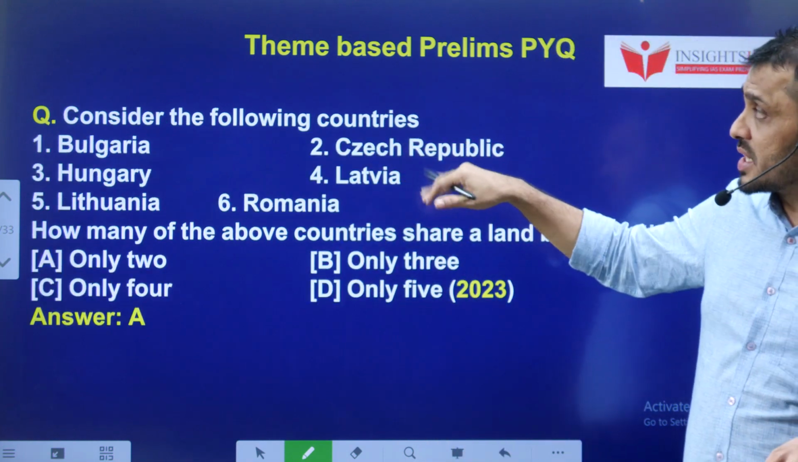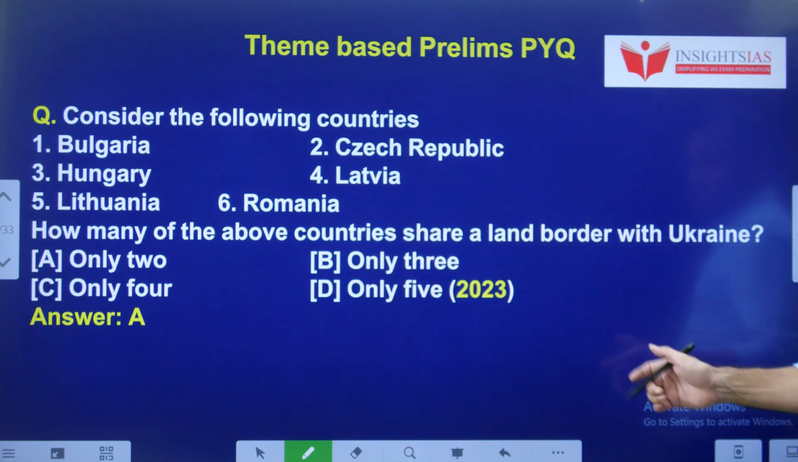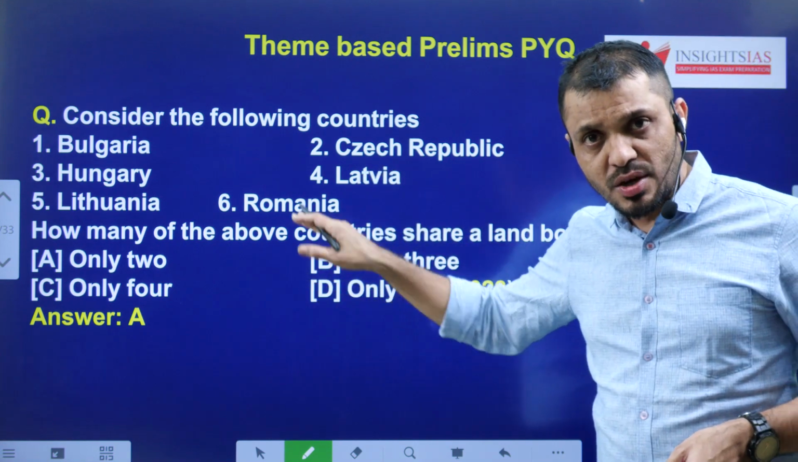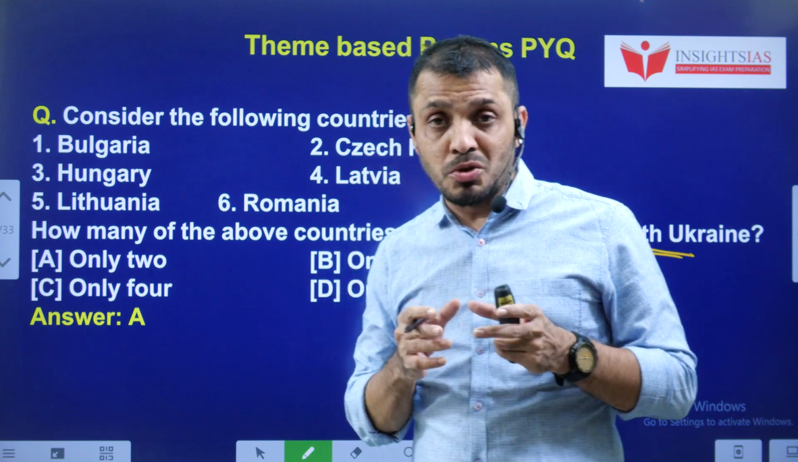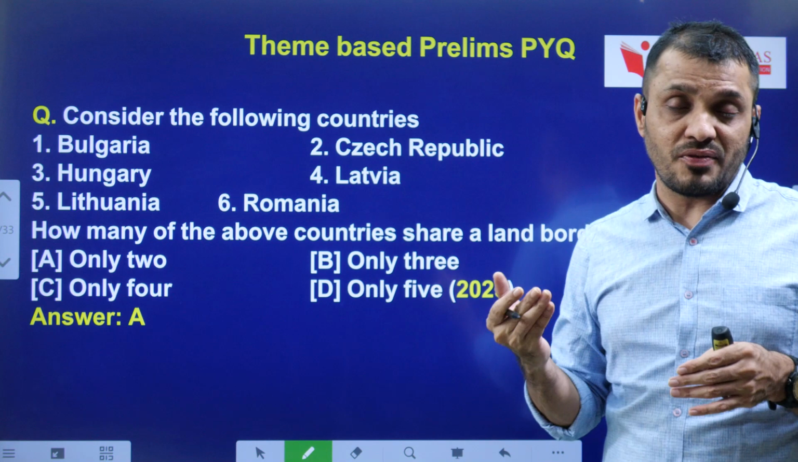Next, consider the following countries. This is one more type of question. How many of the above countries share a land border with Ukraine? This question is from 2023. Why was this question asked? Obviously, the examiner tried to figure out whether you know the boundary countries of Ukraine as well as Russia, because Russia and Ukraine are fighting each other.